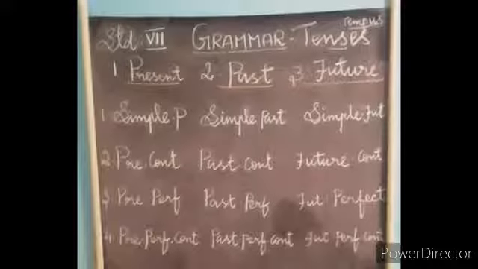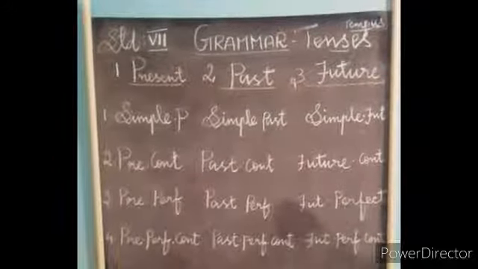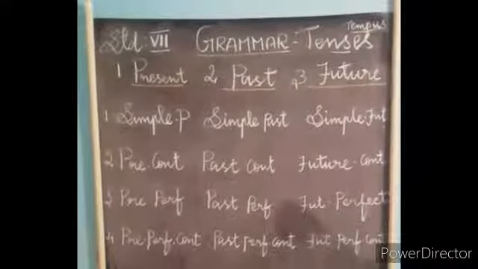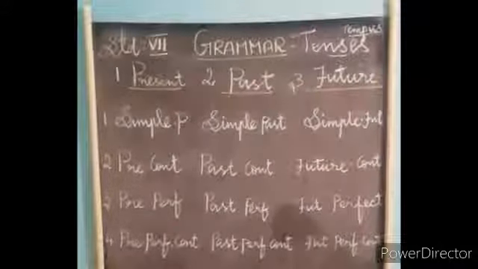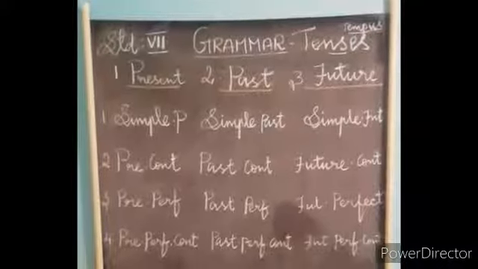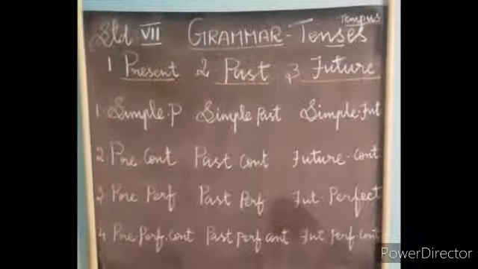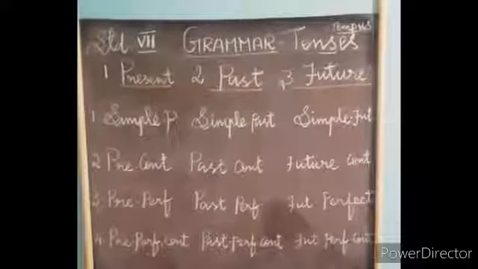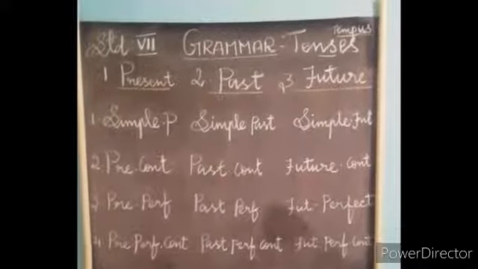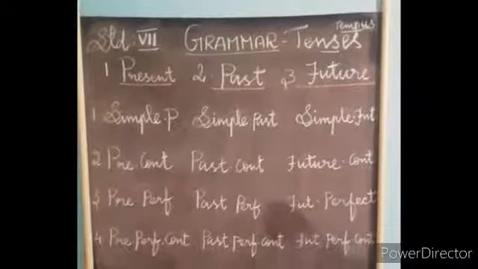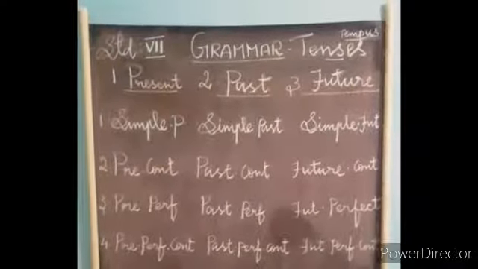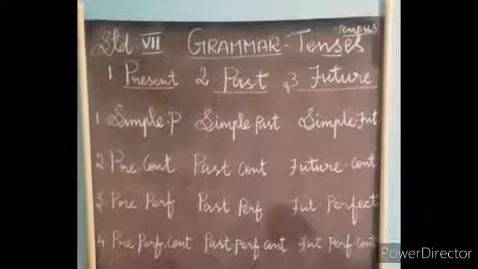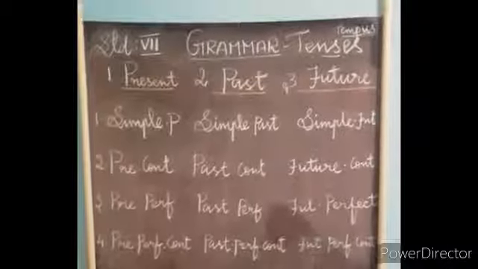What is tenses? The word tense is derived from the Latin word tempus, T-E-M-P-U-S, tempus, which means time. So, tense is the form of a verb which is used to express the time. There are three kinds of tenses: present tense, past tense, future tense.